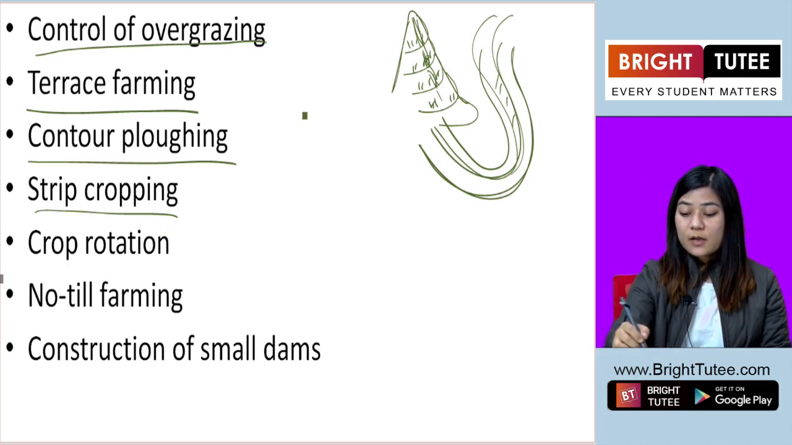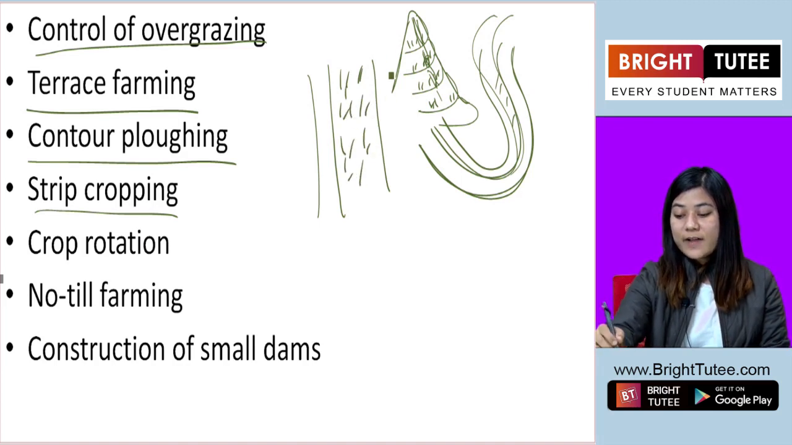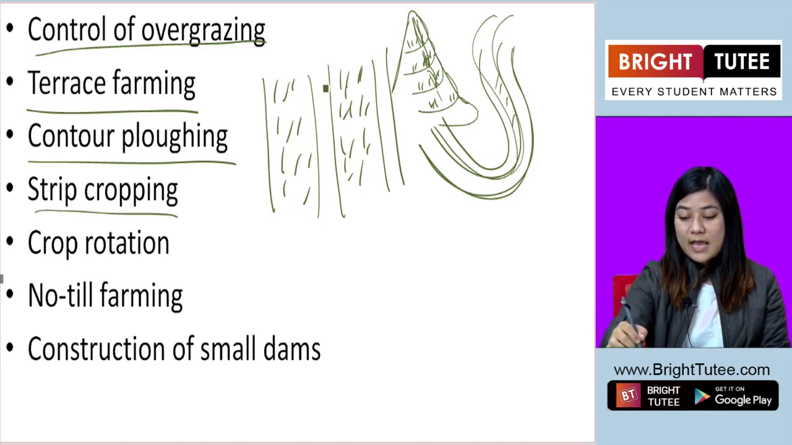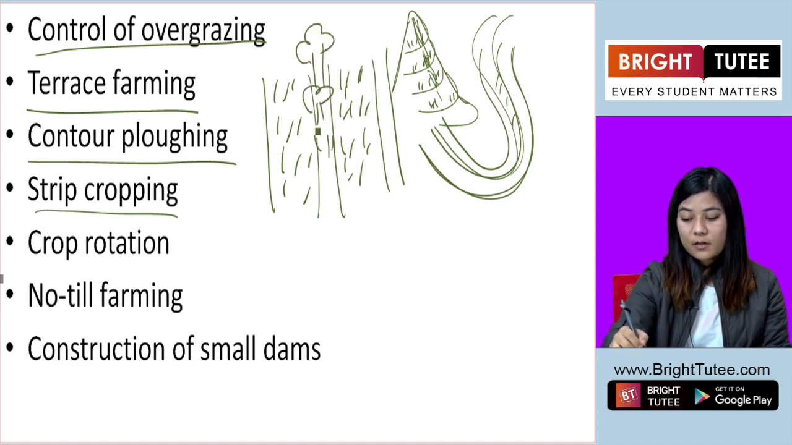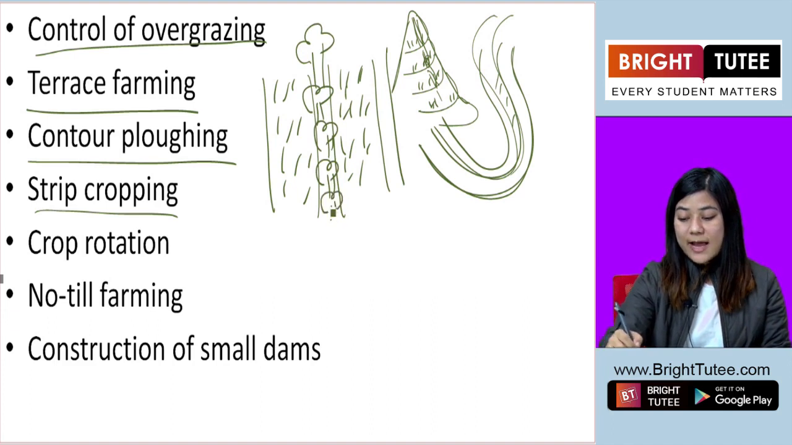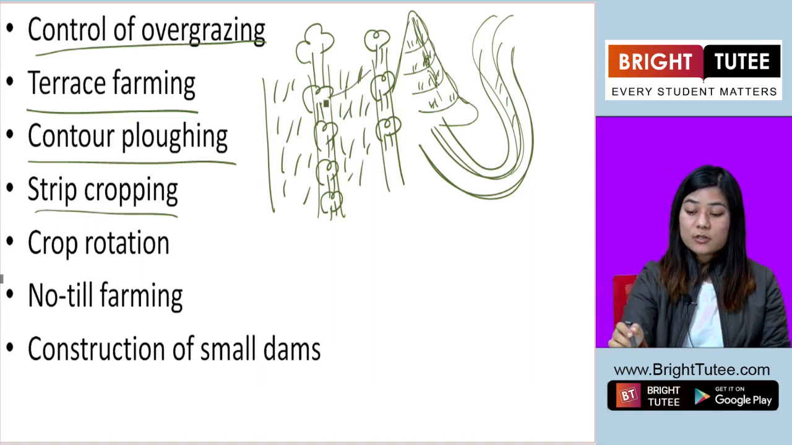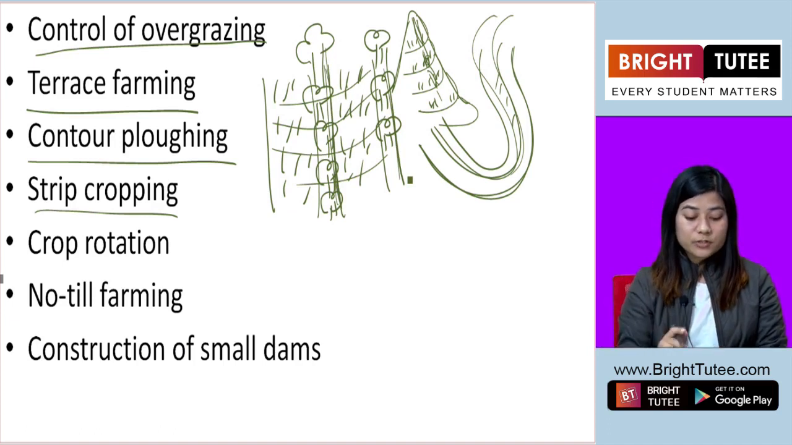So in strip cropping, if we grow the crop here, we divide the land into strips. Okay, so these are our crops, and in between the strips we plant trees. We plant trees, so that way even when the wind blows, no matter how strong or light it is, it cannot blow the soil away. Okay, these will act as barriers and prevent the erosion.